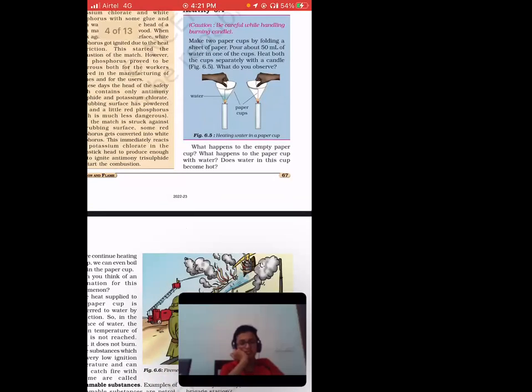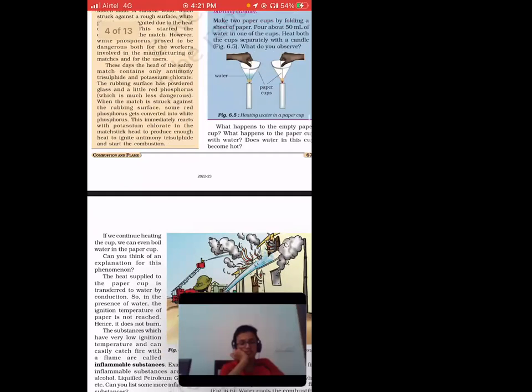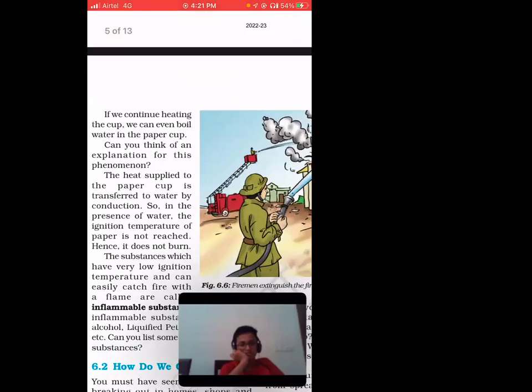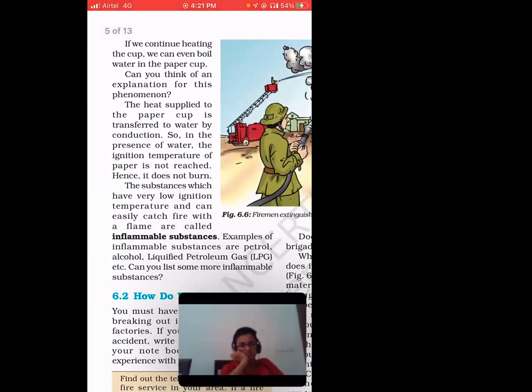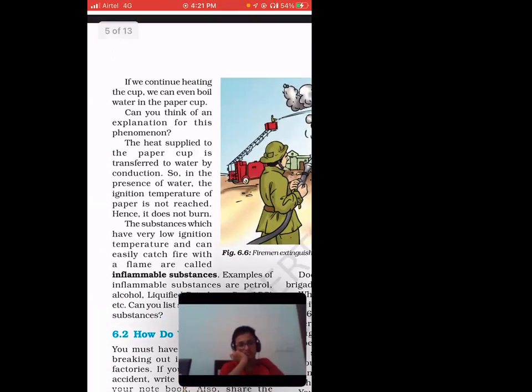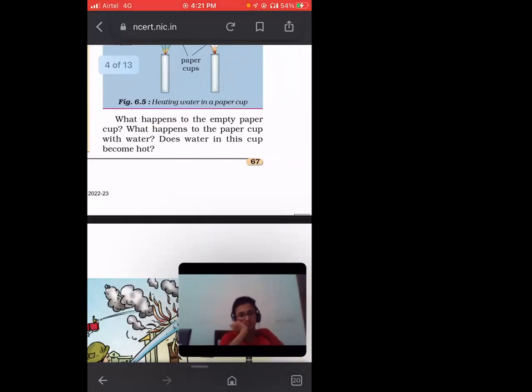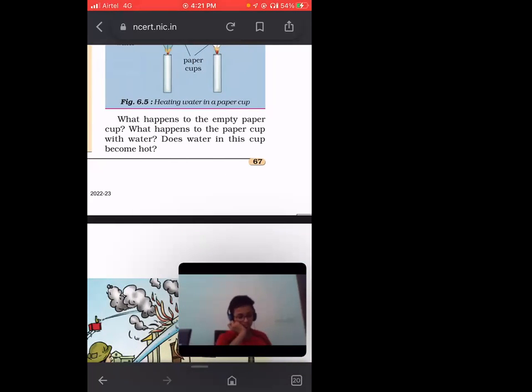Now if we continue heating a cup, we can even boil water in the paper cup. Can you think of an explanation of this phenomenon? Over here, what happens to the empty cup case? What happens to the paper cup with water? Does water in this cup become hot?